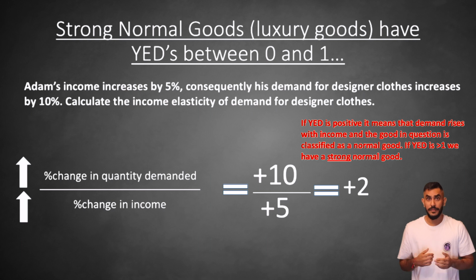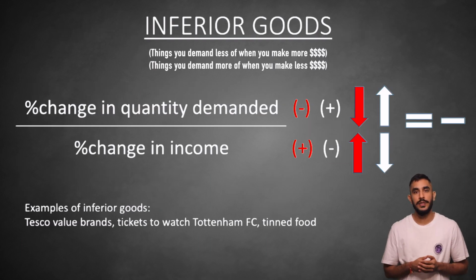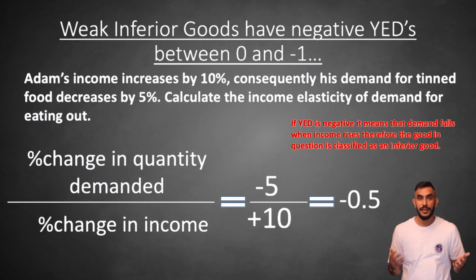If your demand for a good or service falls as your income increases, the good is known as an inferior good. In this example, Adam's demand for tin food decreases as his income rises. This means that the good in question will have a negative YED, as the number on the top of the equation will be negative when the number on the bottom of the equation is positive. And therefore, these types of good are known as inferior goods.